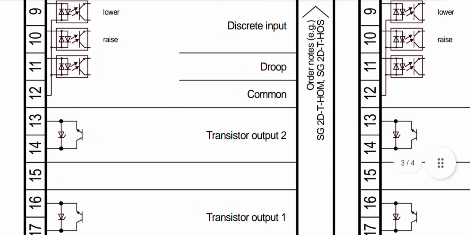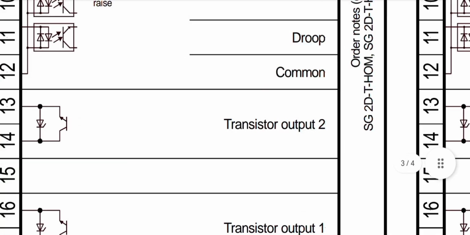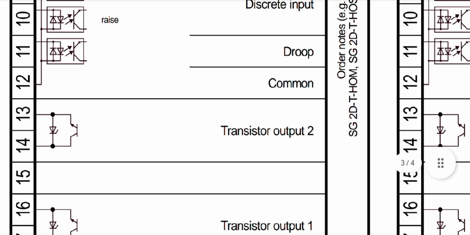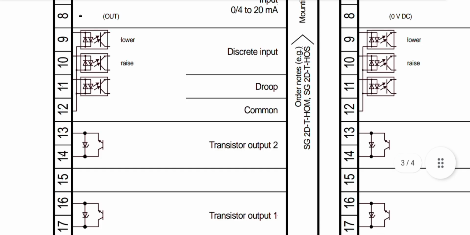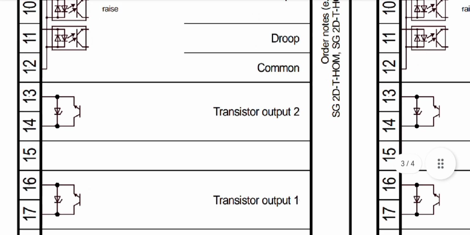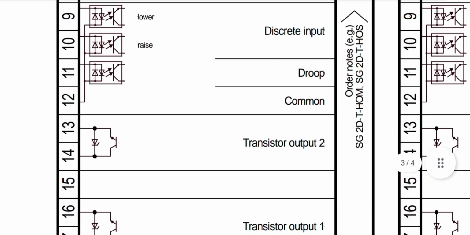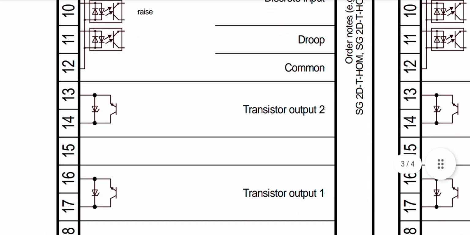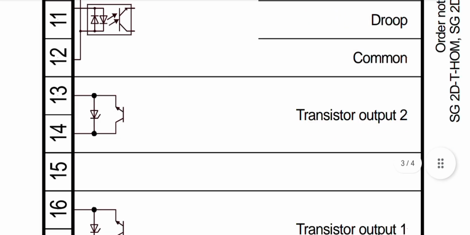Pin number 13 and pin number 14, this is the transistor output. As you can see, with the transistor output you can control the AVR side and also the engine voltage with this control.